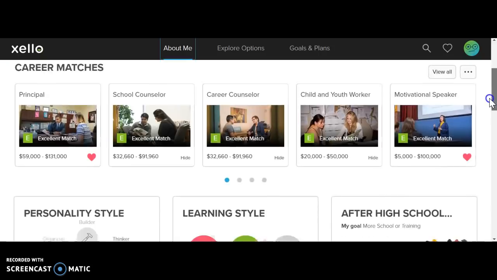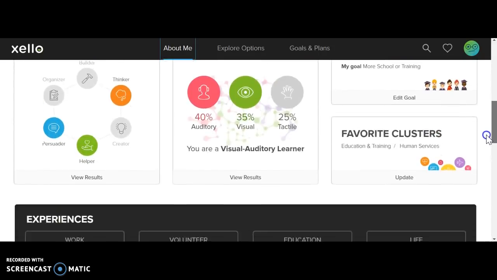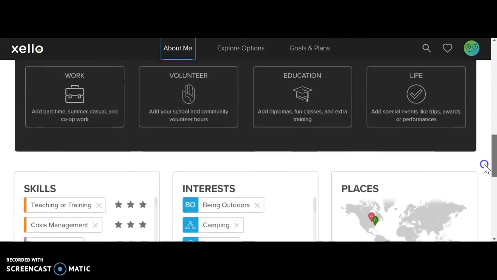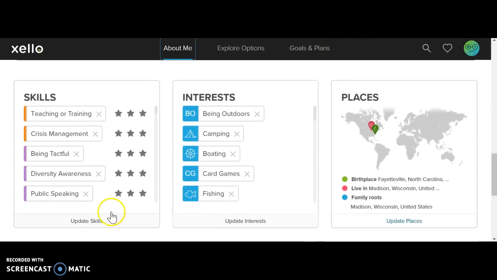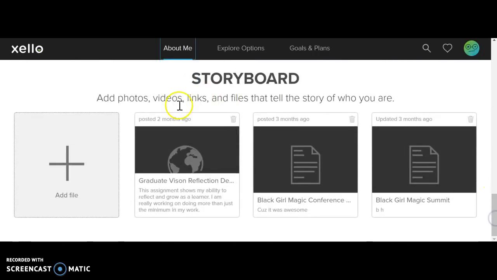This will again show you the careers that are kind of your match. So this is kind of a summary page about you. But if you keep scrolling down, you'll see that it gives you a place to say, these are the skills that I'm really interested in. These are the things that I really like to do. So I love being outside, camping, boating, playing cards, fishing. And then it talks a little bit about places that you've lived. You can also scroll all the way down to the bottom.